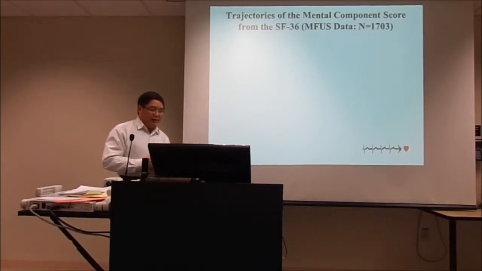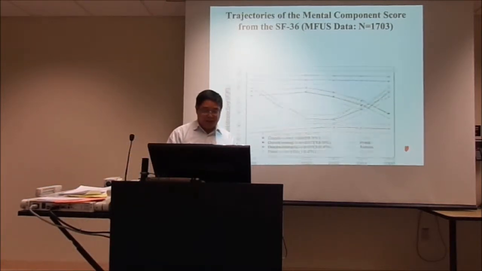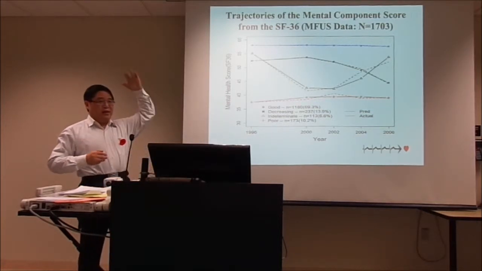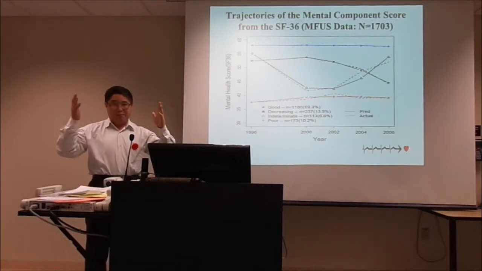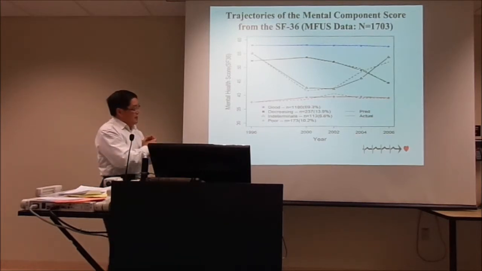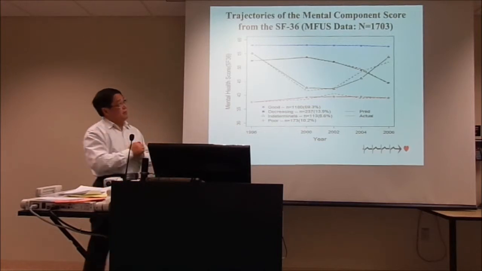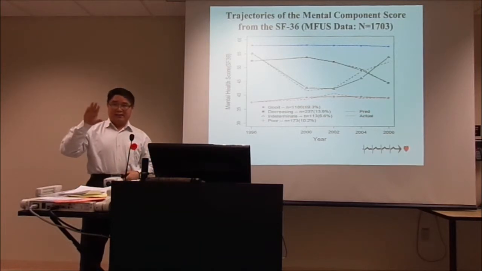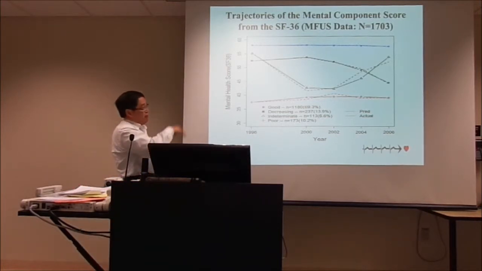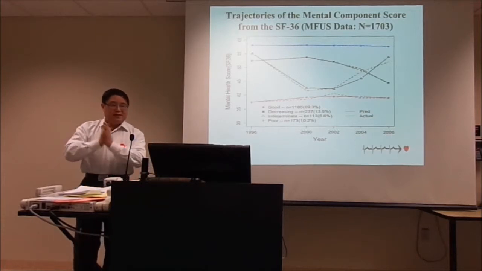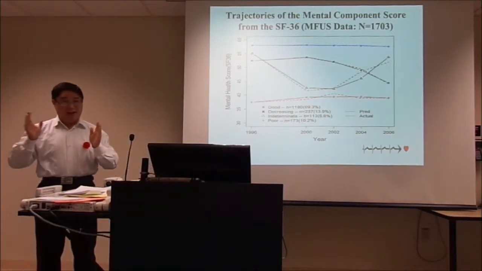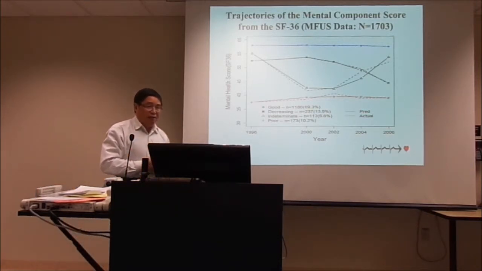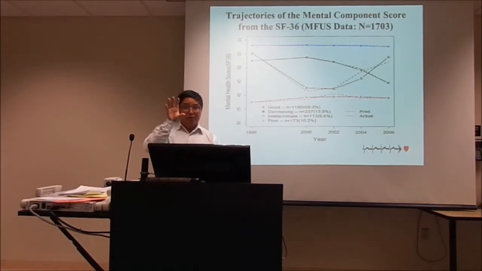We look at data just within those 10-year windows. Basically on this scale, a high score indicates better mental health. We have 1,700 men who have at least one point of this outcome, and we use a statistical method called trajectory analysis or growth mixture model. What we found is that there are 4 different patterns, 4 different groups of men.